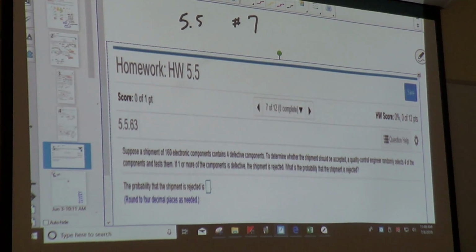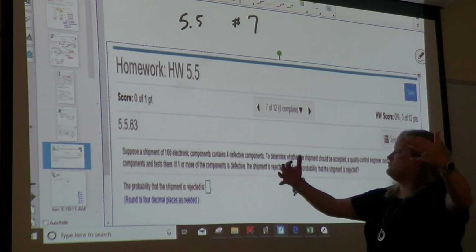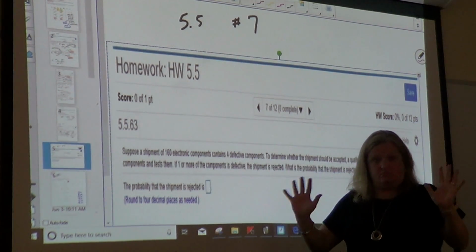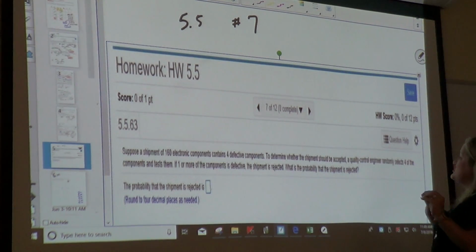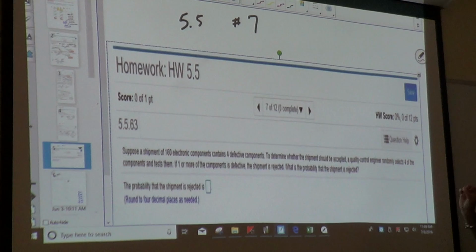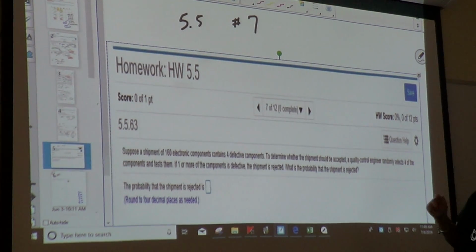Number 7. Suppose, was this one Yoki? Suppose a shipment of 160 electronic components contains 4 defective components. So that means in 160 radios, 4 are broken. To determine whether the shipment should be accepted, a quality control engineer randomly selects 4 and tests them. If 1 or more is defective, it is rejected. What is the probability that the shipment is rejected?